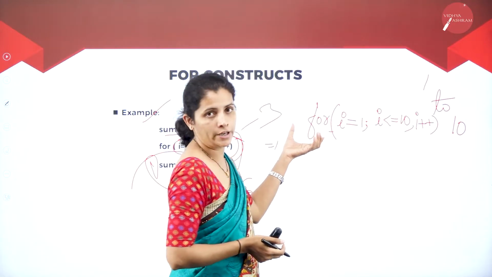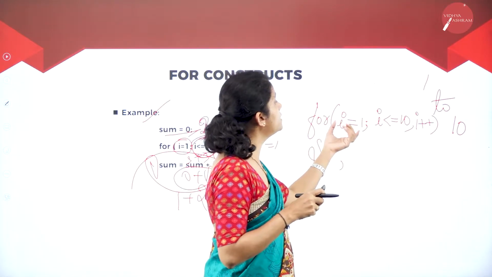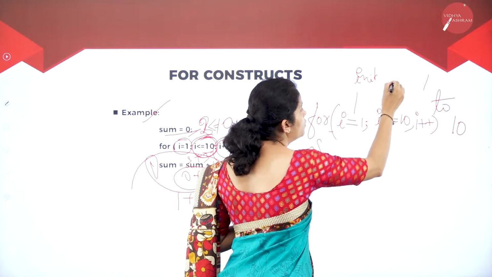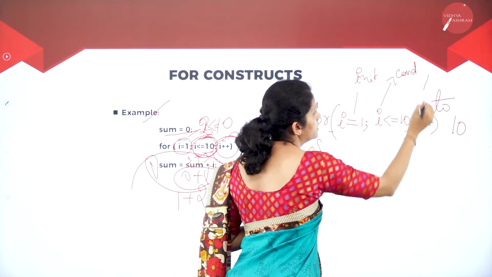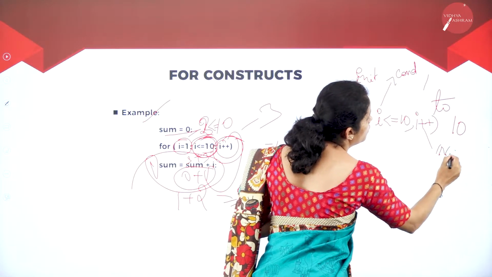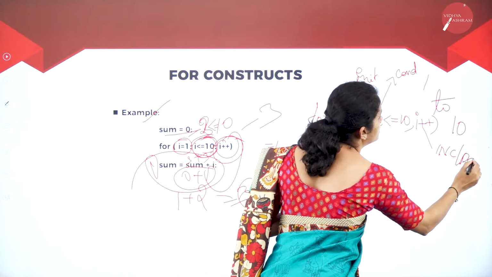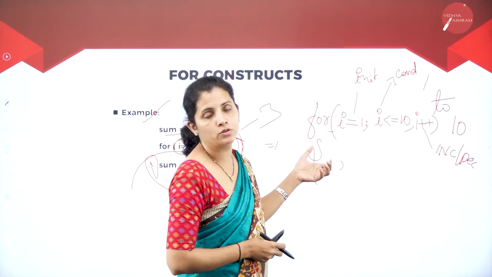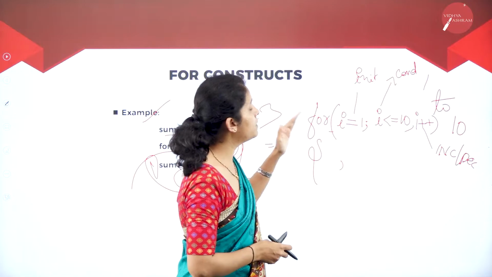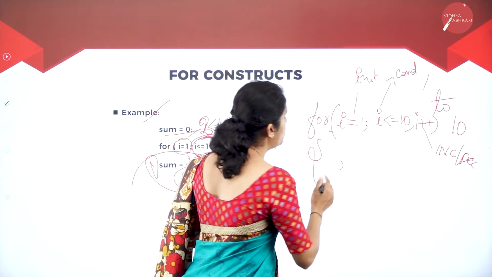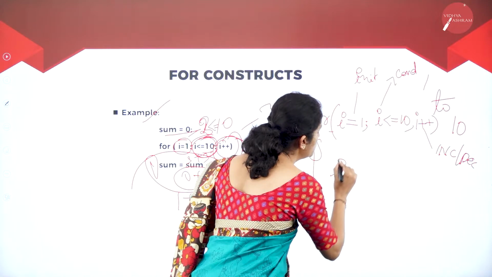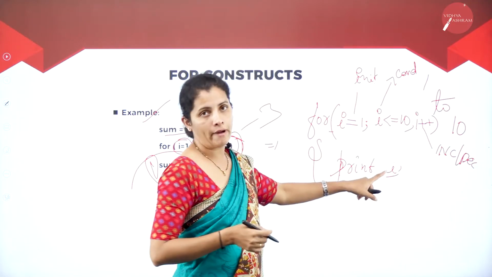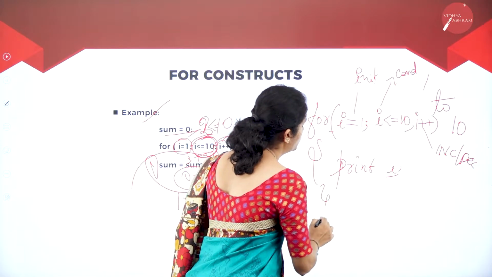So this is my condition. Dear students, just remember that at the beginning I'm going to have initialization, then the condition, then the increment or decrement. Now I'm going to write the program to print the natural numbers. That means I want to print the numbers from 1 to 10, so I'm going to use print I. That means I want to print the I value. Then I'm going to close.